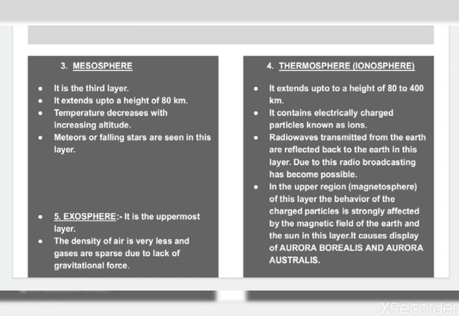In this layer, mainly in the upper region, that is known as the magnetosphere, the behavior of charged particles is strongly affected by the magnetic field of the earth and the sun. So it causes a display of aurora borealis and aurora australis.